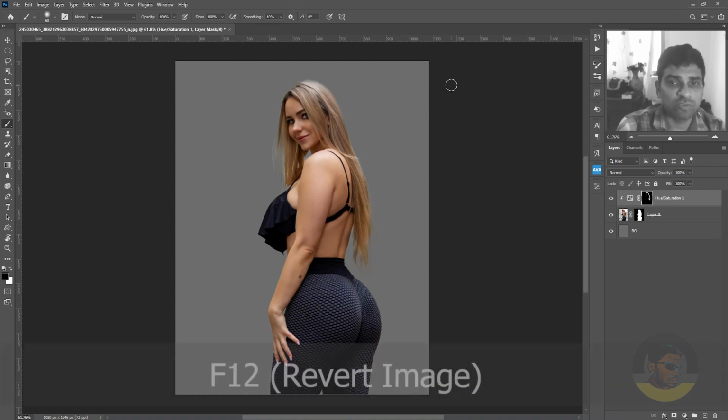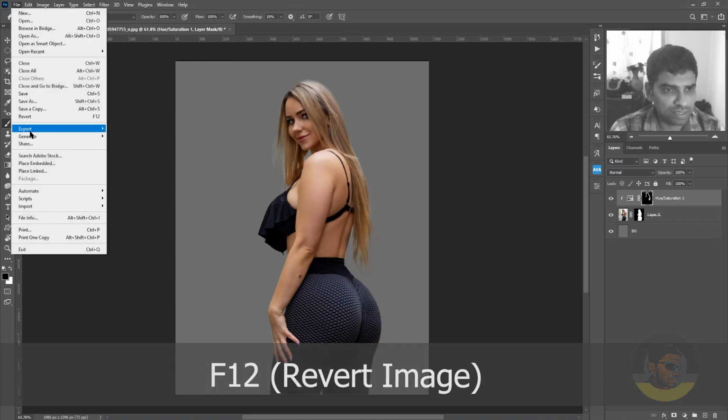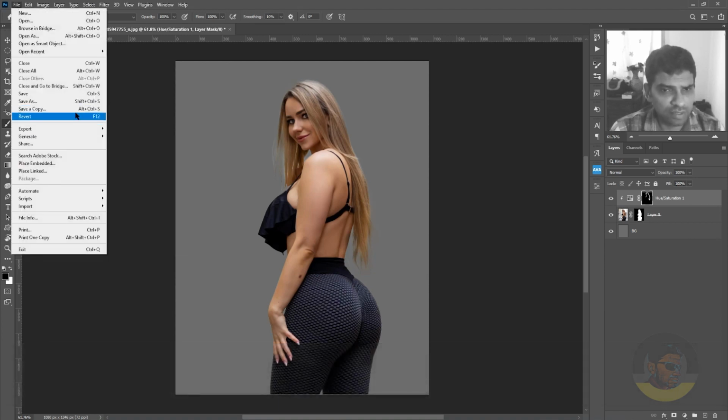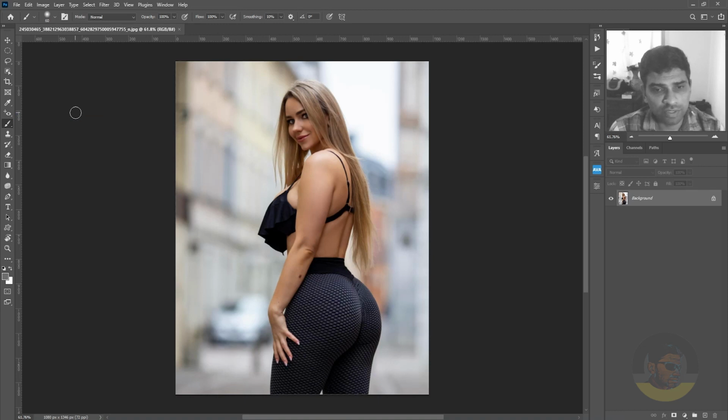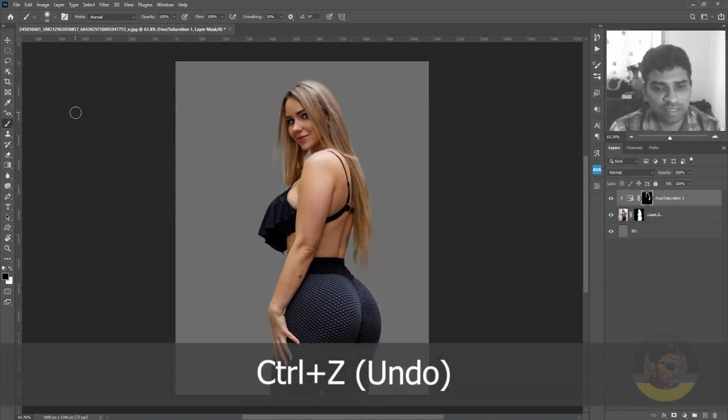So if I press F12 to revert the image, or if I go to the file menu and click revert, here was the before, and if I press Ctrl Z, here's the after version.